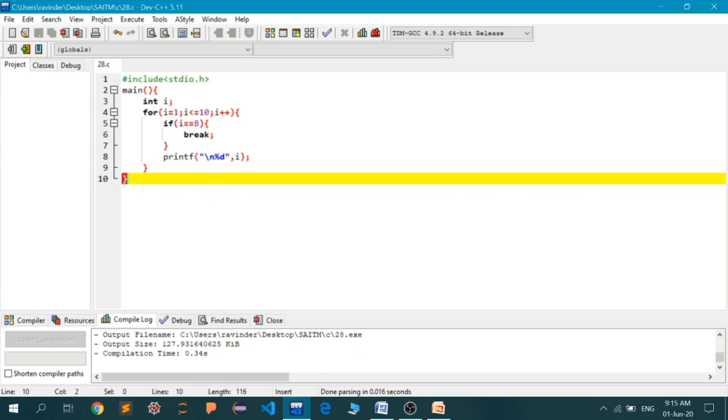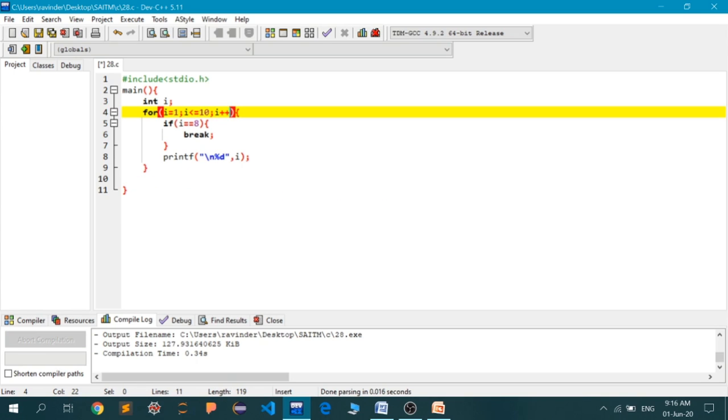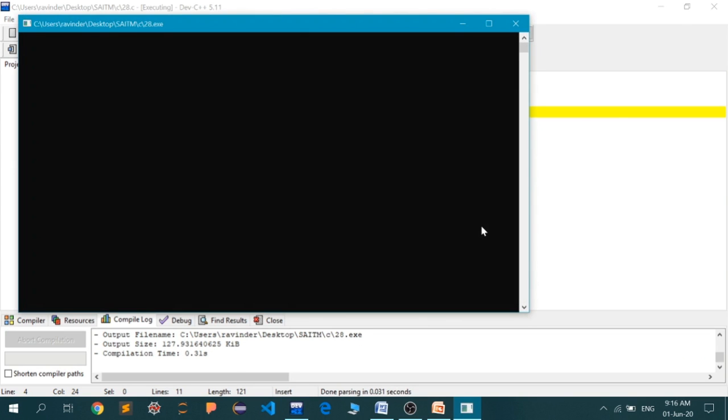And we can make this more interesting by writing a printf statement here. Okay, or we can see here, let me show you. If I do this as plus 2, I think in this case the I is never going to be equal to 8, because the value starts with 1. Let me do it not 1 but, yeah, let me run this first. Let's see what happens.